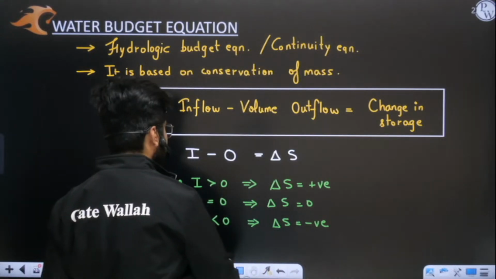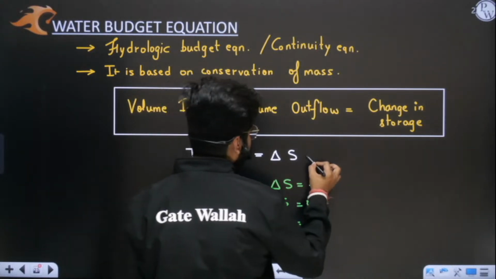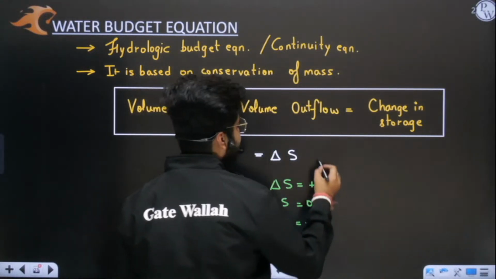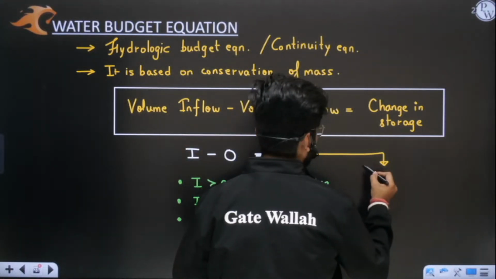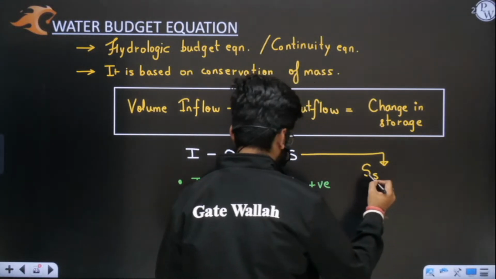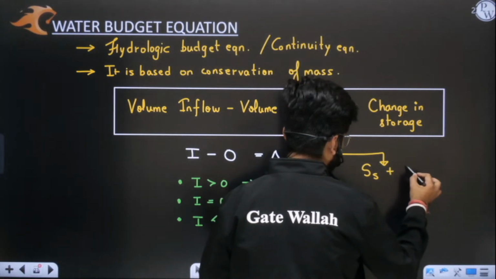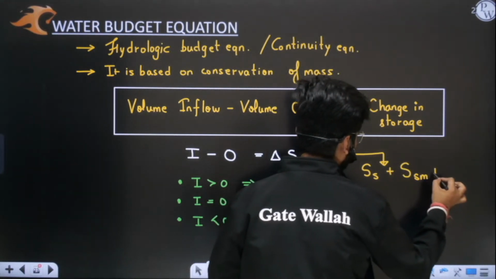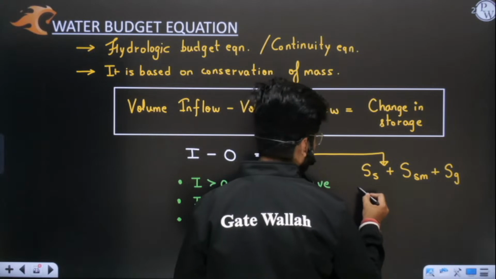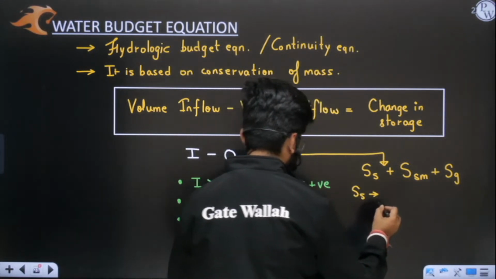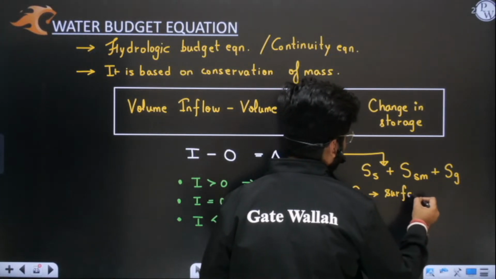You need to understand that change in storage is at three levels. What are the three levels at which change in storage takes place? It can take place at the surface, at the level of soil, or at the level of ground. SS simply means storage at surface, or surface water storage.